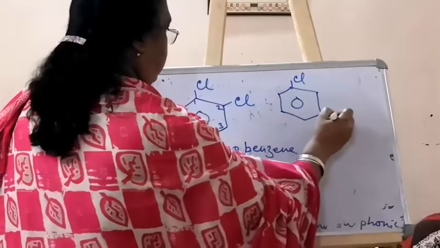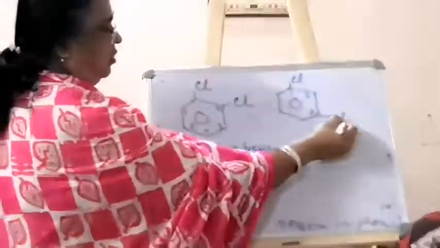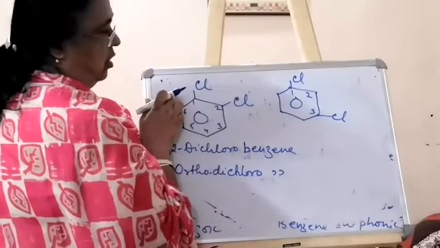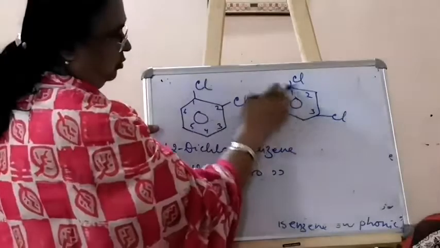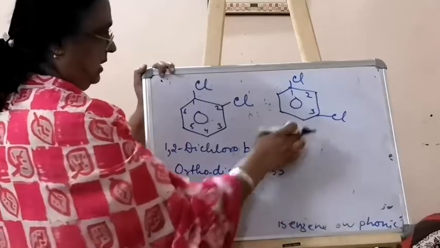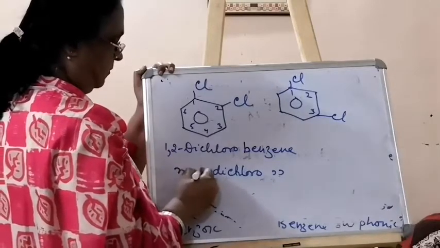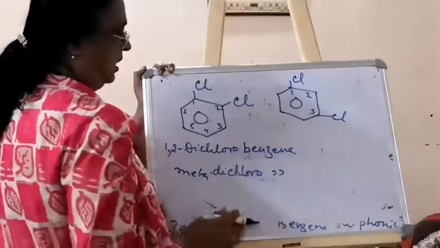If it is here and here, 1, 2, 3, then 1,3-dichlorobenzene or meta-dichlorobenzene. In this case, in place of ortho, it will be meta, and it will be 1,3.